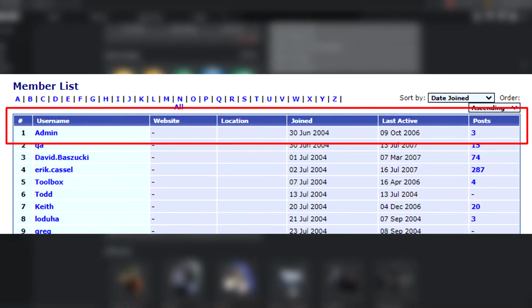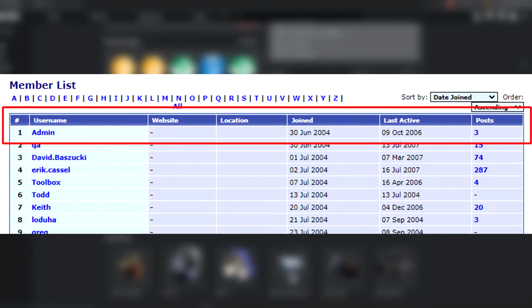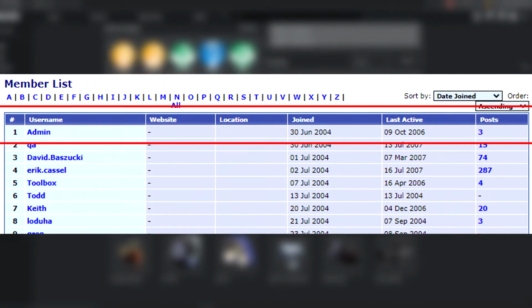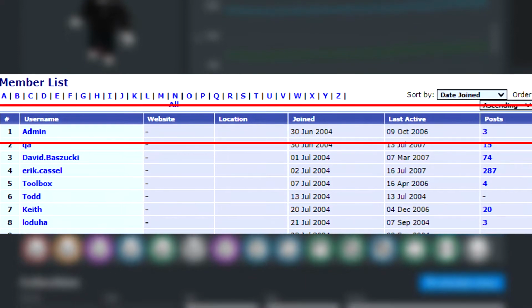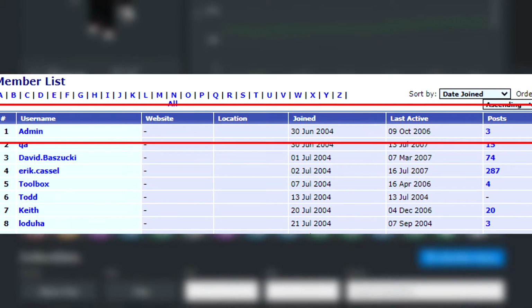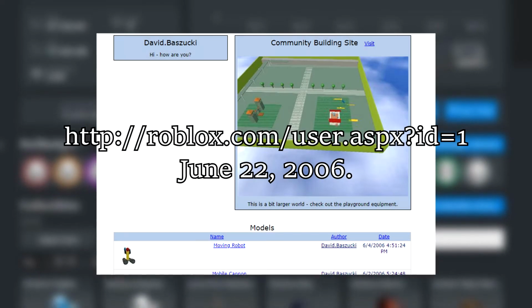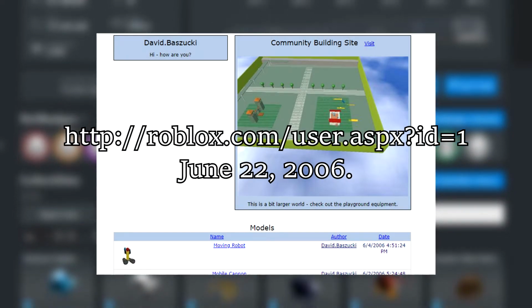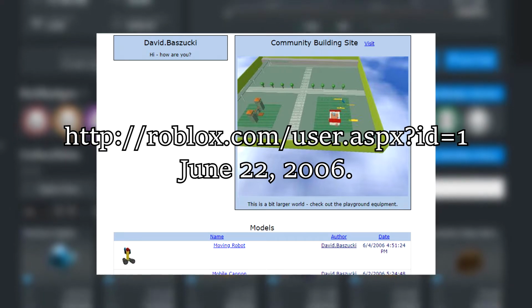Now, as you can see, admin was the first user registered on June 30th, 2004, right next to the QA. But an ID shift that I just realized happened was David Bazuki taking over the first ID, but I have zero clue what happened to admin at the time. Originally, yes, it was the first user.